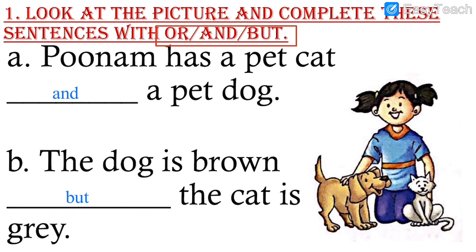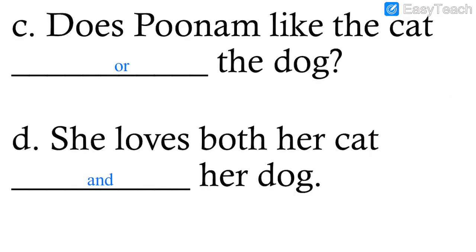We had solved exercise 1. See, I am speaking the answers. Be very careful. Poonam has a pet cat and a pet dog. The dog is brown, but the cat is grey. Does Poonam like the cat or the dog? She loves both her cat and her dog.